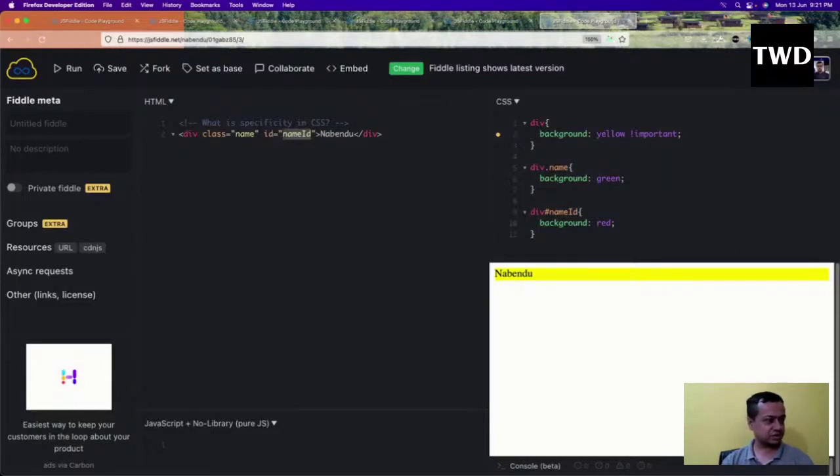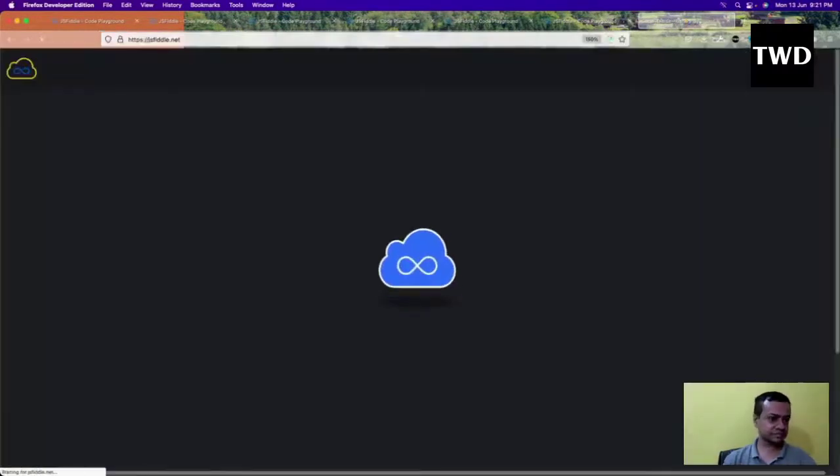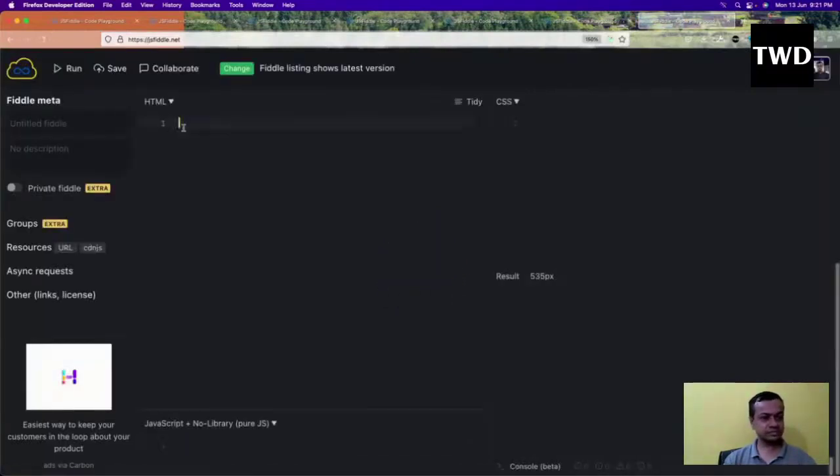Now the next question is how to centrally align a block element inside another element in plain CSS. I'm not asking for flexbox or something. You can do it with flexbox and grid in a very easy way. But sometimes the interviewer will ask how to do it in plain CSS without flexbox. There are some tricky ways to do that, because earlier it was very difficult to centrally align something.